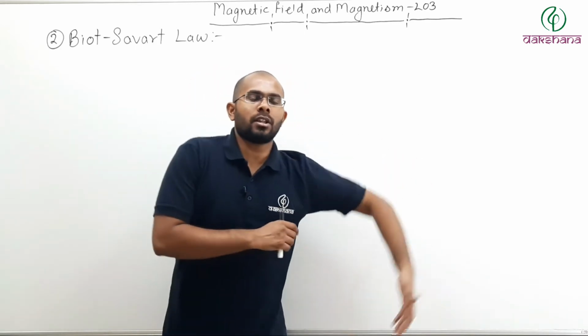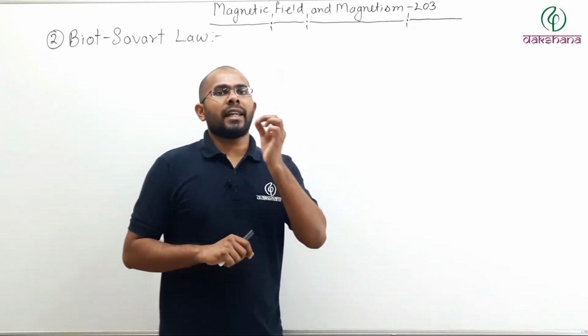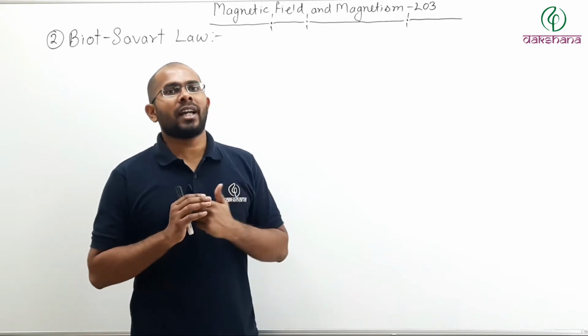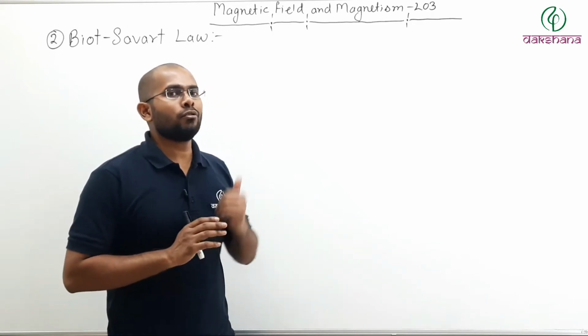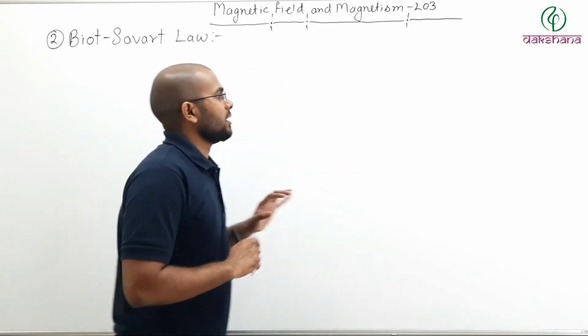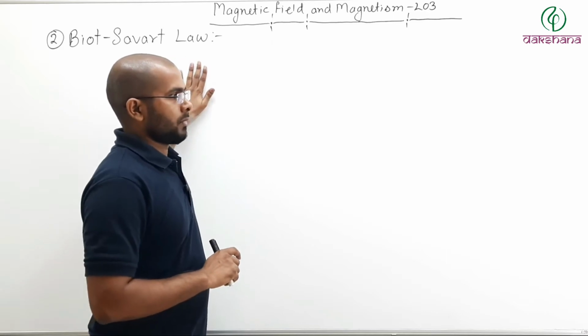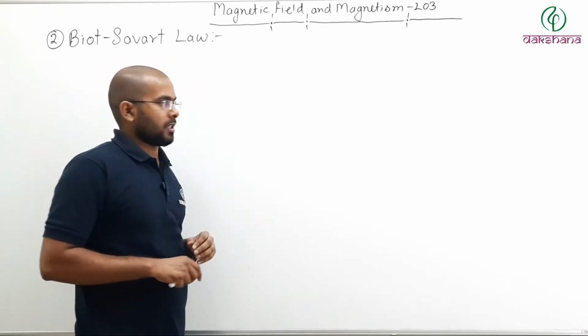What is the strength of that magnetic field? So if we have a current carrying conductor, then let us try to calculate how much is that magnetic field. This is calculated under Biot-Savart law. Now let us try to find out what this law is.